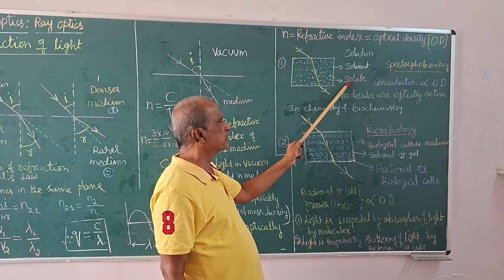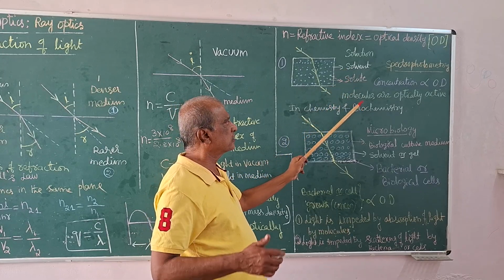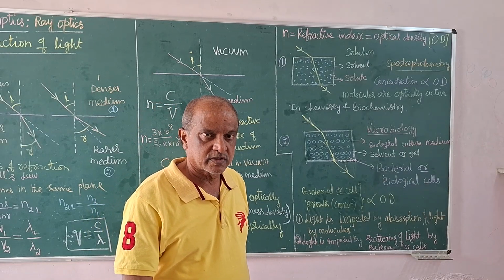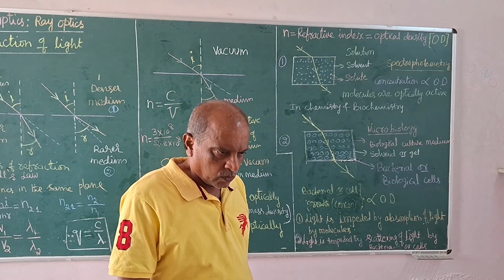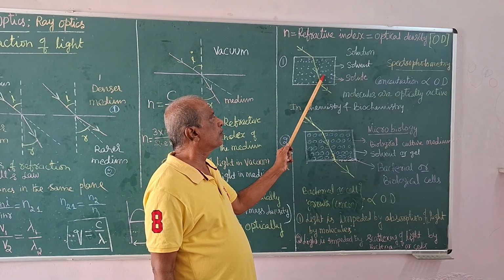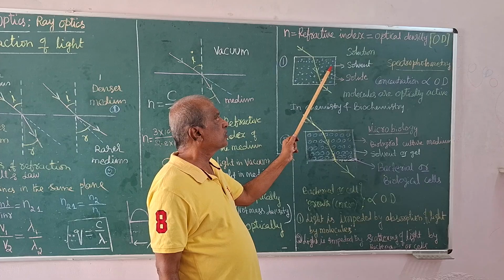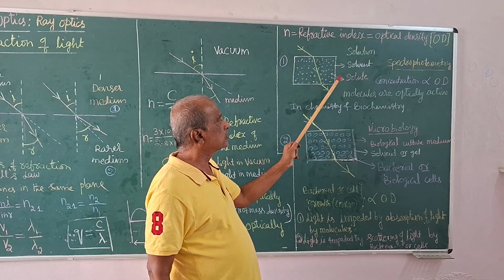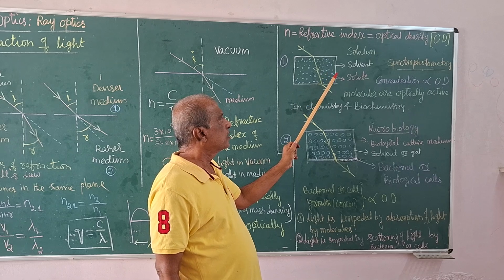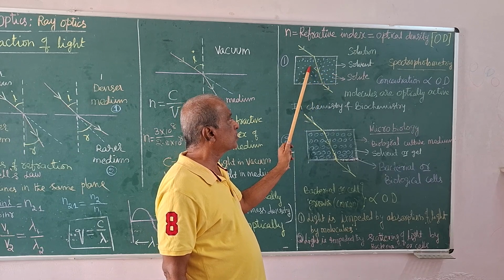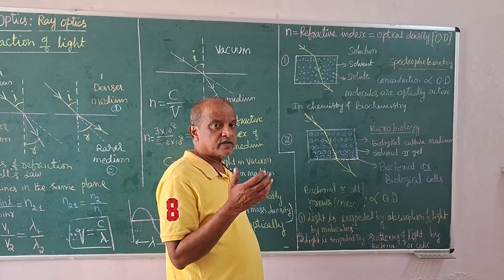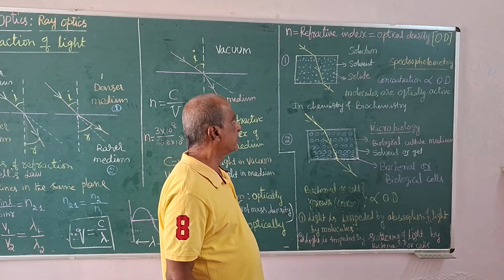Solute may be any substance, any chemical substance, any biological substance. There are numerous chemical and biological substances which are optically active. Solvent molecules are not optically active, but solute molecules are optically active. Optically active means these molecules occur in nano size and can absorb light radiation and emit light radiation.